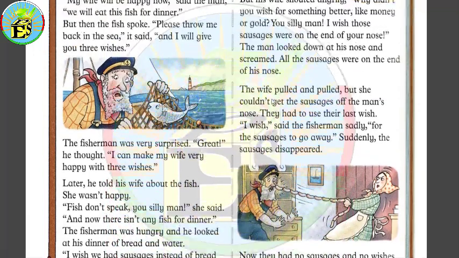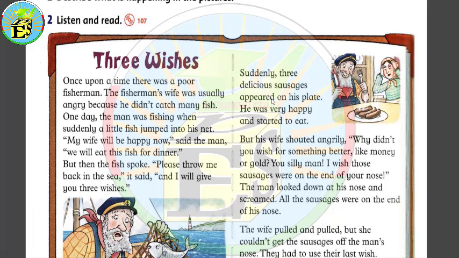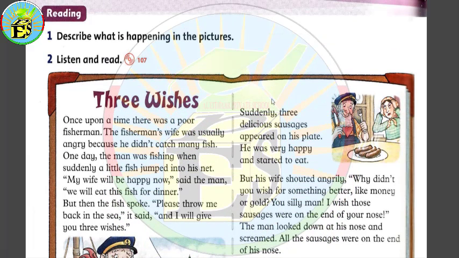Now we will listen to the story and we will try to find out what's happening. But of course, before we start reading, we have to know the title of the story, and the title of the story is written with a different font. So the name or the title of this story is 3 wishes. Excuse me. So the title is 3 wishes. Please listen carefully and we will follow the story line by line.